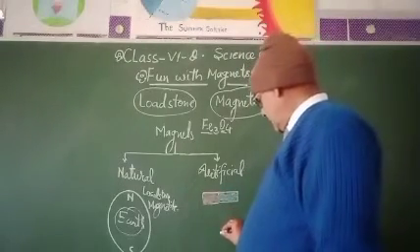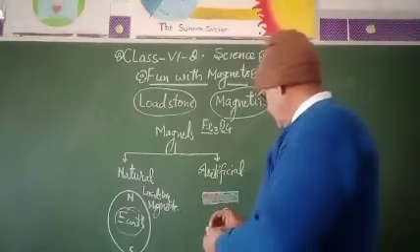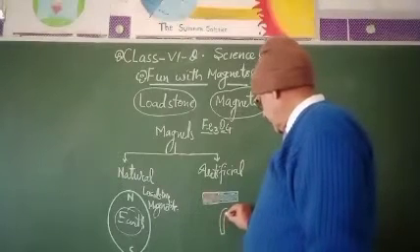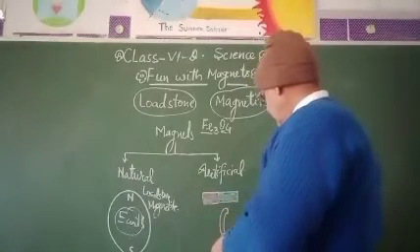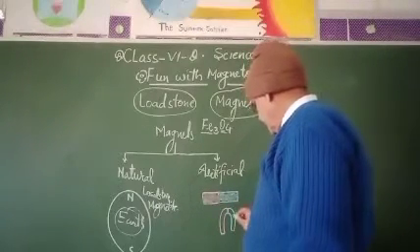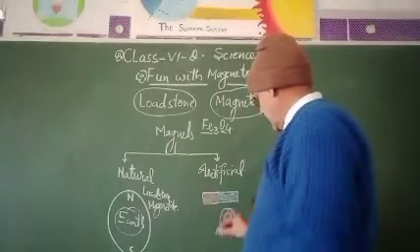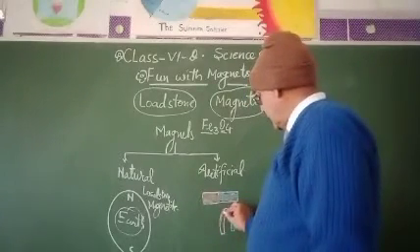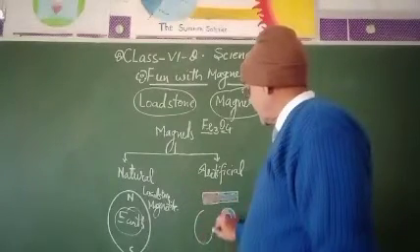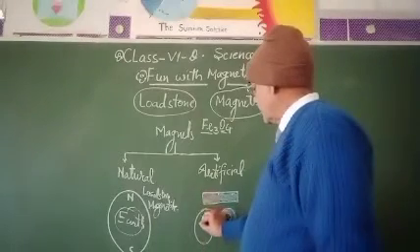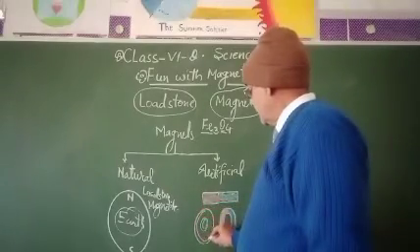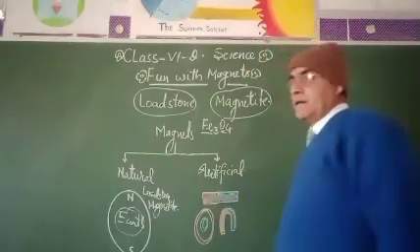Another is this U-shaped magnet. This is the U-shaped magnet, and this is another artificial magnet. And a round magnet is also there, round magnets like this. So these are the artificial magnets.